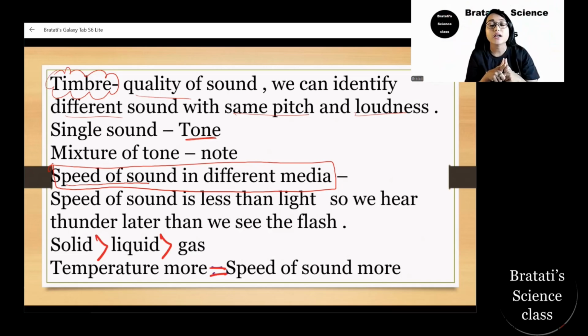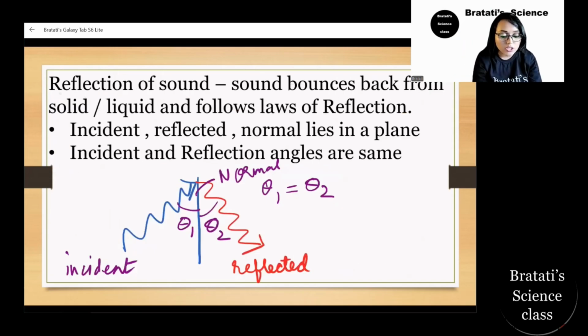So this is what happens, because the speed of sound also depends on different media. In solid media, the speed is maximum, then in liquid, and last in gas. When we increase the temperature, the speed of sound also becomes faster. So at 0 degree centigrade in the polar region, the sound won't travel as much compared to the hot area or equator region. Clear? Okay.